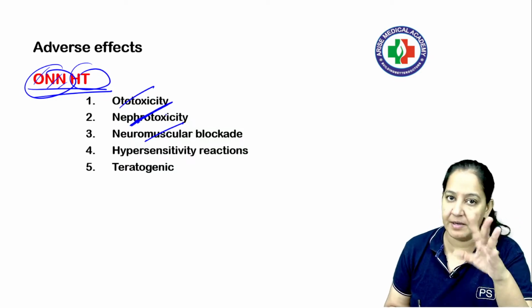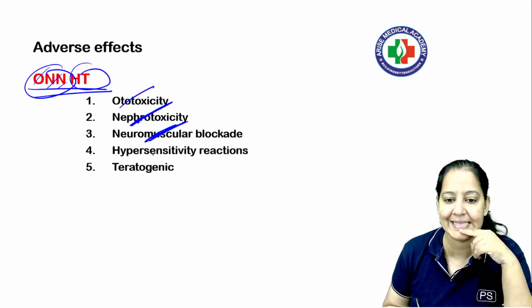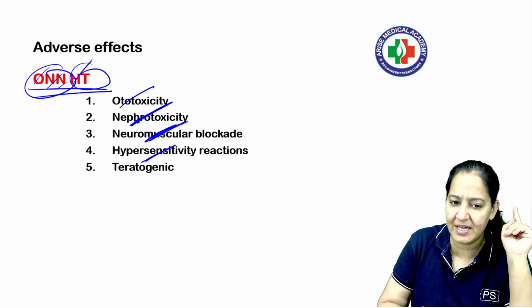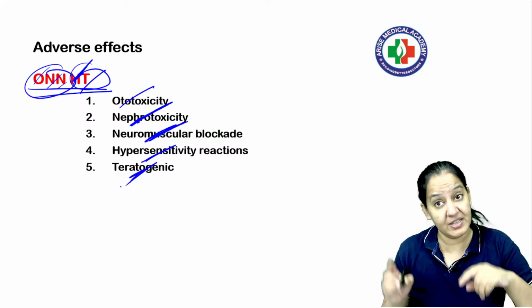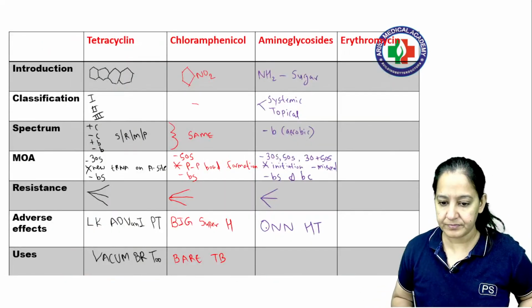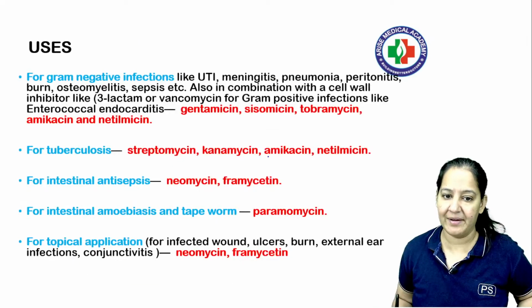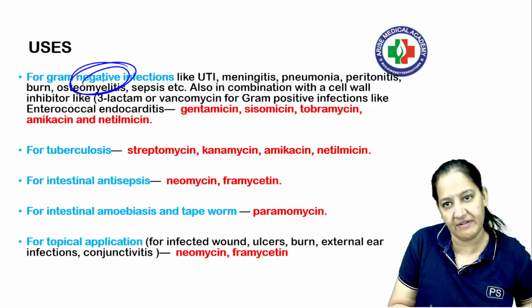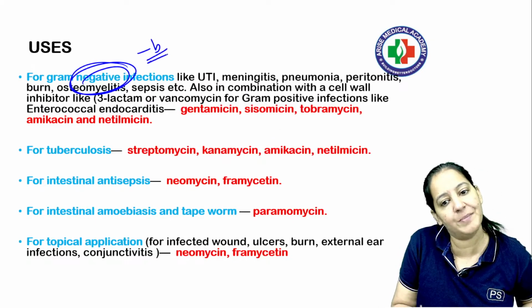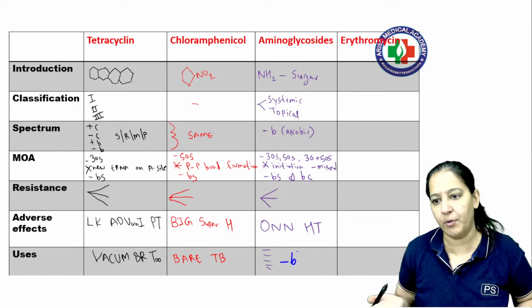Nephrotoxicity is there, which is reversible. Once you stop the drug, it will reverse, है ना? And neuromuscular blockage, the person can have paralysis. ठीक है, hypersensitivity तो सब में होता ही है, allergy, and T for teratogenic. These are also teratogenic like tetracycline. So that is on HT. You can see on HT. Coming on the uses. For uses, I don't have any mnemonic, right? They are used for gram-negative infection because they are active only for gram-negative bacilli. So all gram-negative infections, right? All gram-negative infections. No mnemonic is there.